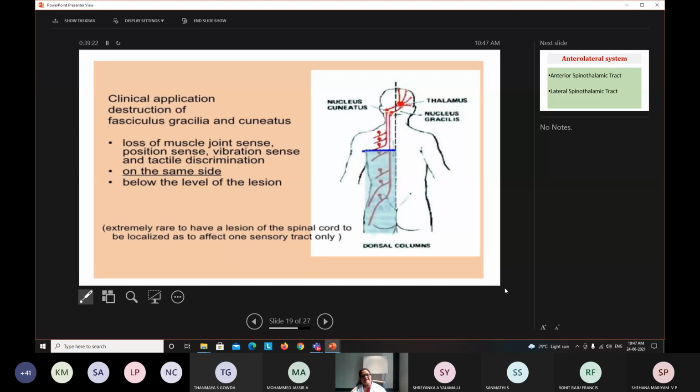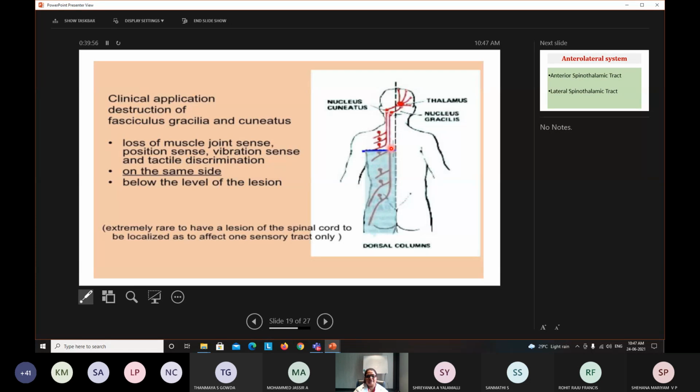The person cannot discriminate, two-point discrimination cannot be done, tactile discrimination cannot be done. These all will happen on the same side below the lesion. Say for example, here is the location of the lesion. On the same side of the lesion and below the lesion, all these sensations will be lost. Is it clear? Any doubt in this?